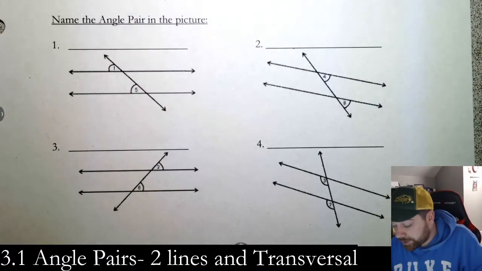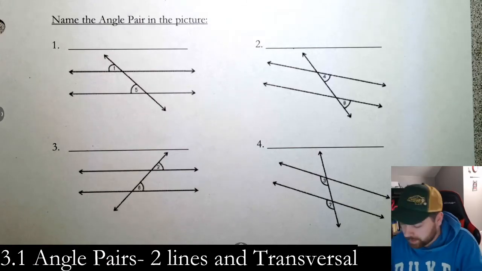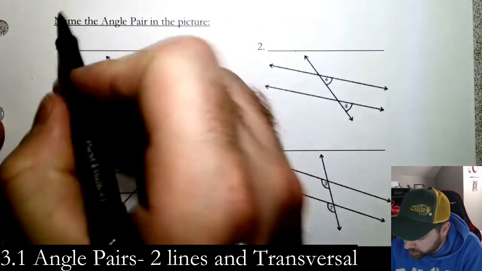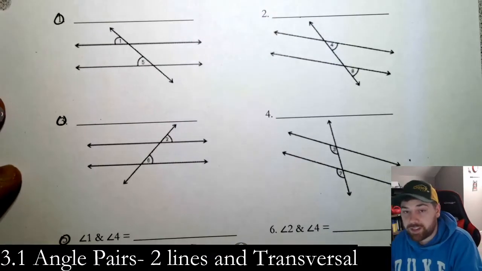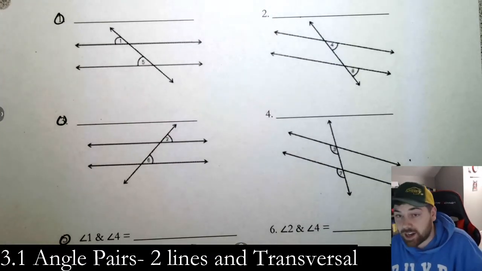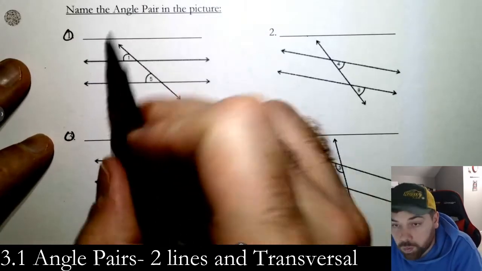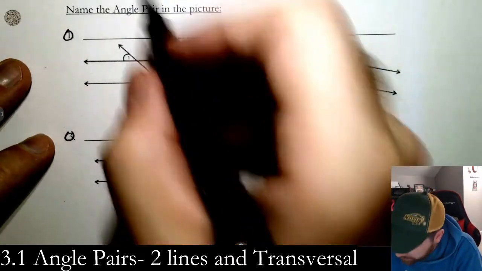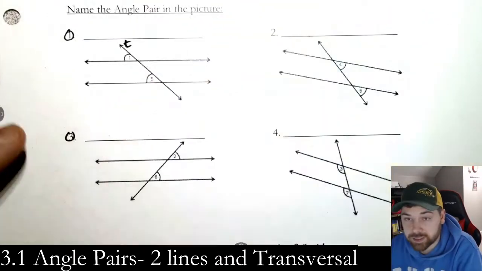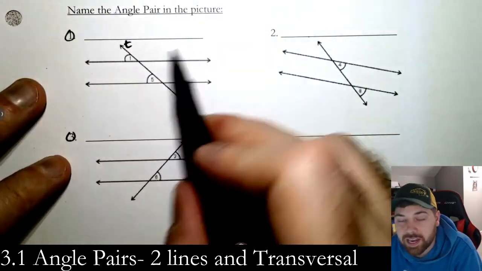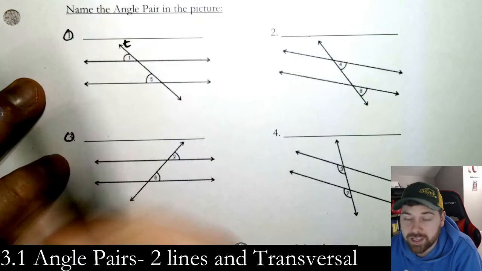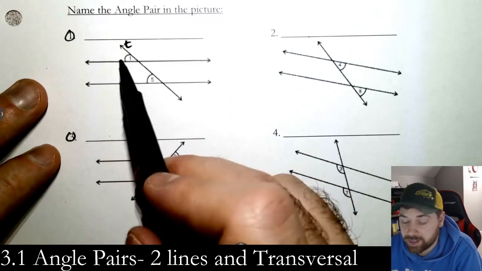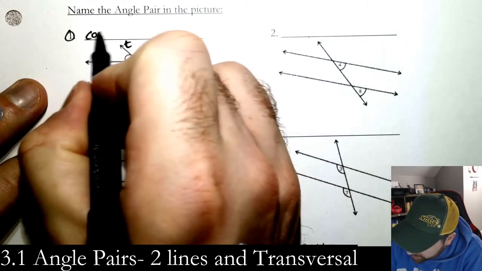We are going to do the first 4. Okay, so let's do the odds, you do the evens at home. So we will do 1, 3, 5, and 7. In this video, you go ahead and do 2, 4, 6, and 8 on your own, okay? So 1, what I see here is I see my transversal here. An easy way to start these is to label a transversal. And now I see that our angles that are on the same side of the transversal on the left and on the same side of the lines above it. So that would be corresponding angles.